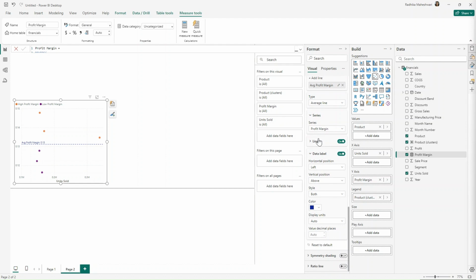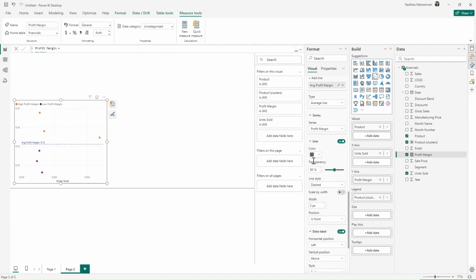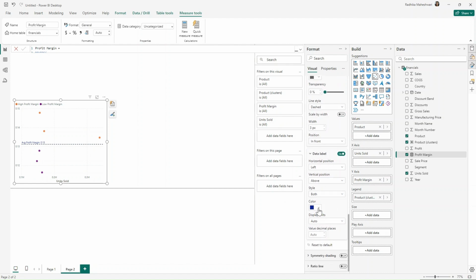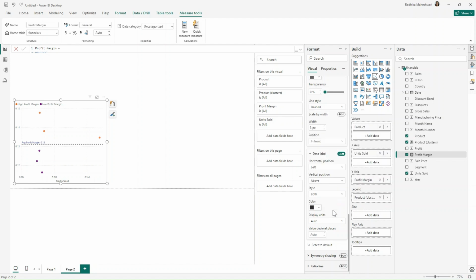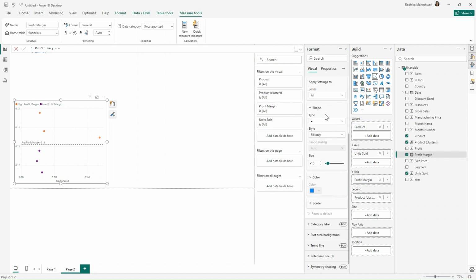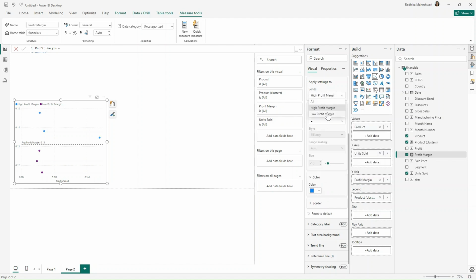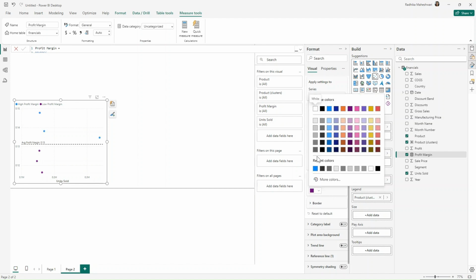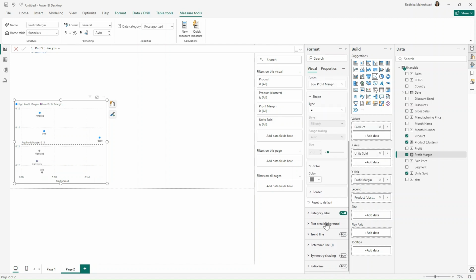Now for line color, let's go to line. We want this as a gray line, so I will select this gray color. And for data label also, we will give this a black color. Now to change the marker colors, let's go to markers and go into high profit margin. For high profit margin, we want this blue color, and then change the series to low profit margin, and we need this gray color. Going to category label, let's turn on the category label so that these are labeled.